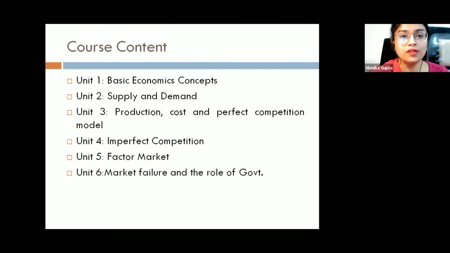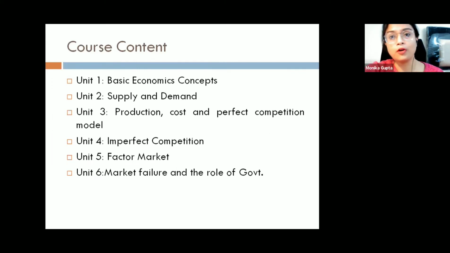Now moving ahead, we are going to talk about the description of the course. There are 6 major units. Unit 1 is the basic economic concepts. This particular unit is common for microeconomics and macroeconomics both. Here we talk about the basic economic concepts, specialization, how to take advantage of specialization, comparative advantage, and absolute advantage.